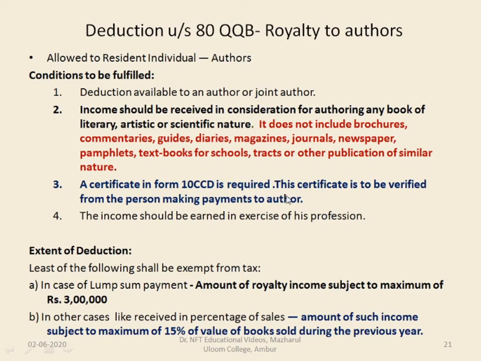This certificate is to be verified from the person making payments to the author. The income should be earned in exercise of his profession. So the extent of deduction is the least of the following, which shall be exempt from tax. In case of lump sum payment, amount of royalty income subject to a maximum of rupees 3 lakhs. In case the amount is paid in lump sum as royalty to the author, he can claim 3 lakhs rupees as deduction.